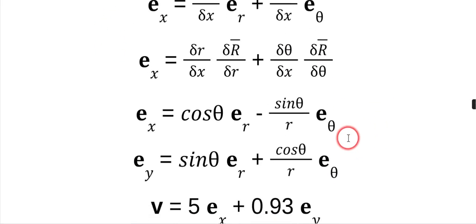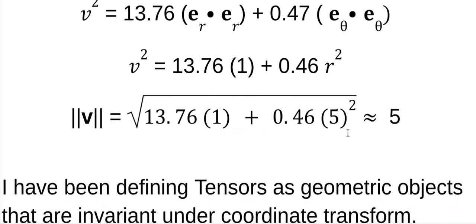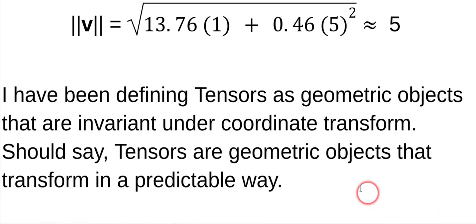So that really is the difference between those two words. And I have been defining tensors as geometric objects that are invariant under coordinate transform. Well, that's not exactly right. If you want to get real nuanced about this, I should say tensors are geometric objects that transform in a predictable way. I think this is more